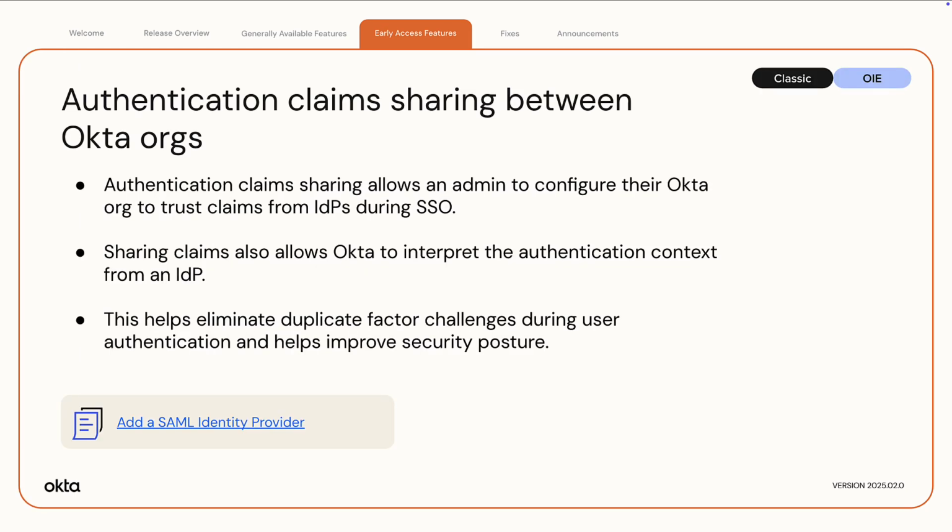Authentication claims sharing between Okta orgs. Authentication claims sharing allows an admin to configure their Okta org to trust claims from identity providers during single sign-on. Sharing claims also allows Okta to interpret the authentication context from an identity provider. This helps eliminate duplicate factor challenges during user authentication and helps improve security posture.